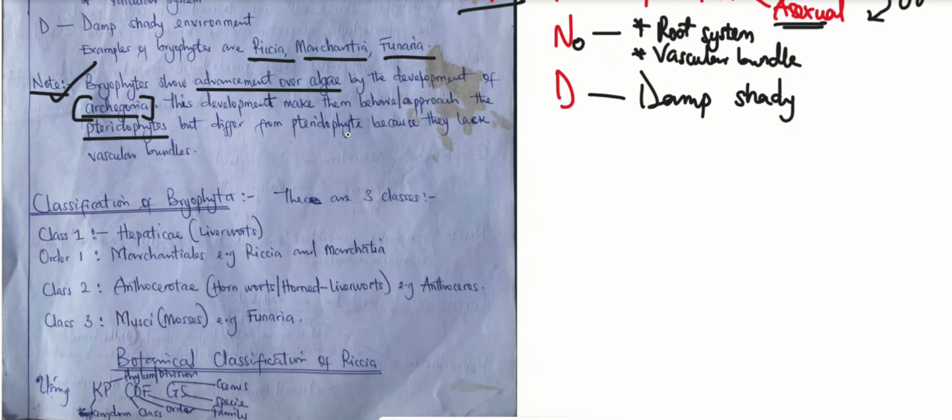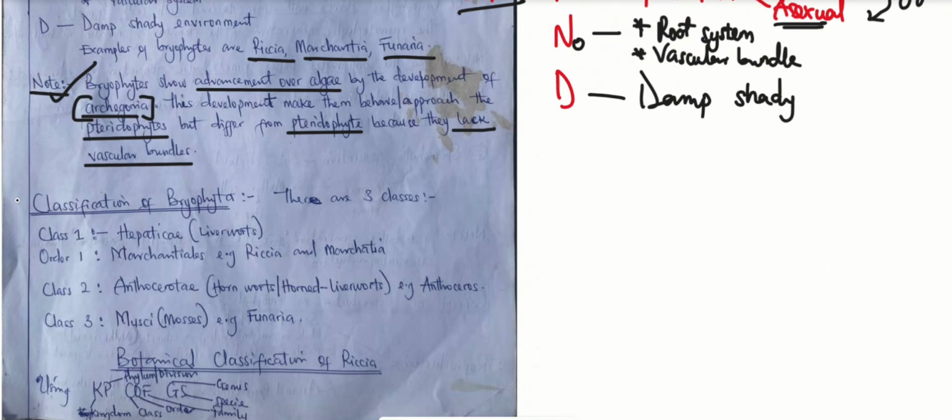But they also differ from the pteridophytes because they lack vascular bundles, which means that because the bryophytes do not possess vascular bundles, they are not pteridophytes. But they are closer to the pteridophytes because they possess the reproductive organs.